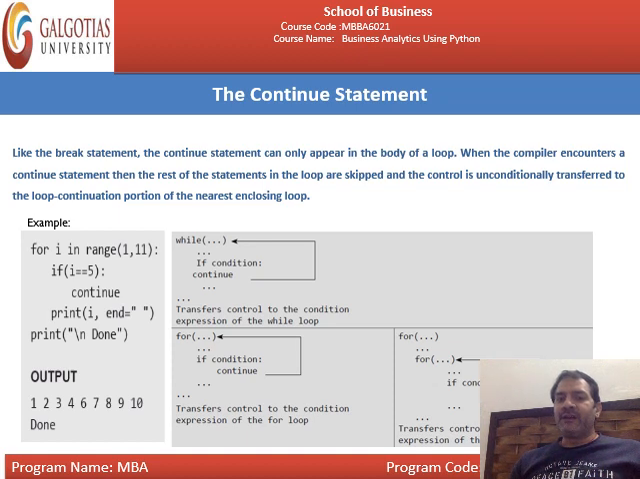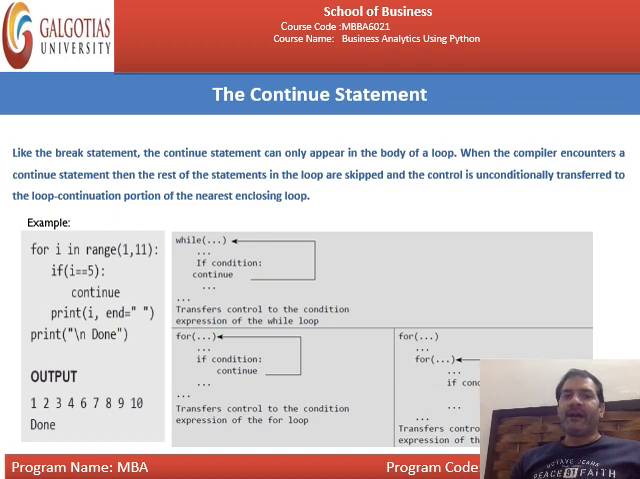You can see over here, transfer control to the condition expression of the for loop, and it is the nested for loop. If the condition is true, then again there will be the continue statement. As and when the continue statement is encountered, the loop goes back to the for loop. You can see over here, this continue transfers control to the expression of the while loop. Again, the condition transfers to the expression of the for loop, but which loop? The outer loop, or the inner loop.